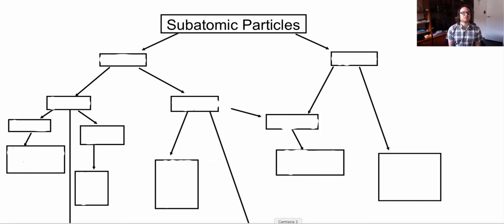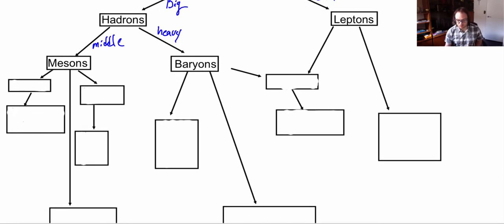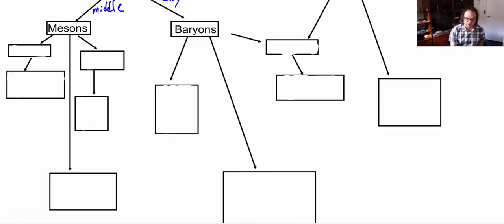There are two types of subatomic particles. We have big particles, which are hadrons, and we have small particles, which are leptons. Now, hadrons can be divided into two other particles. We have something called mesons, which is the Greek word for middle, and then we have something called baryons, which is the Greek word for heavy. Baryons are heavy because they contain 3 quarks. They have either 3 quarks or 3 antiquarks.